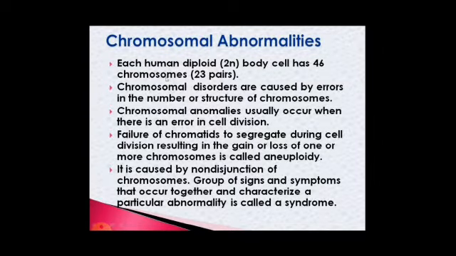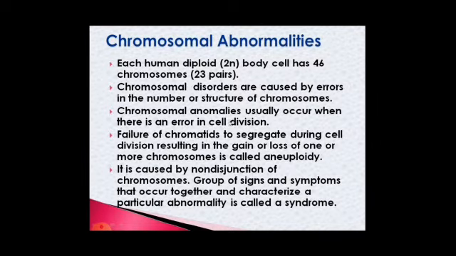Chromosomal abnormalities. Each human diploid (2n) body cell has 46 chromosomes. That is 23 pairs we have. Chromosomal disorders are caused by errors in the number or structure of chromosomes. The number of the chromosome or the structure of the chromosome decides the abnormalities present in the chromosome.